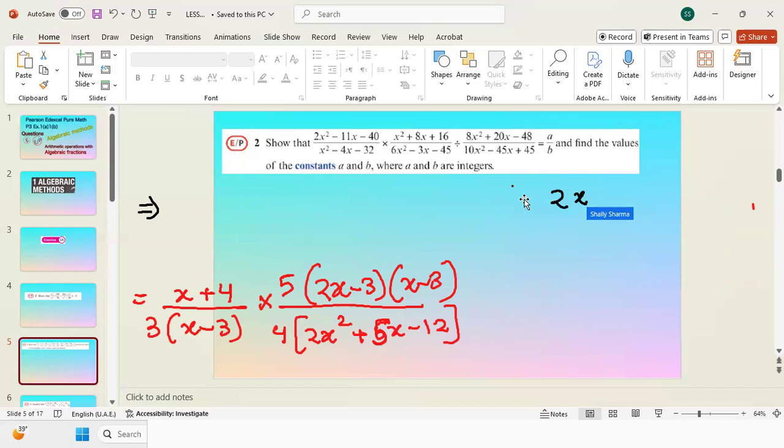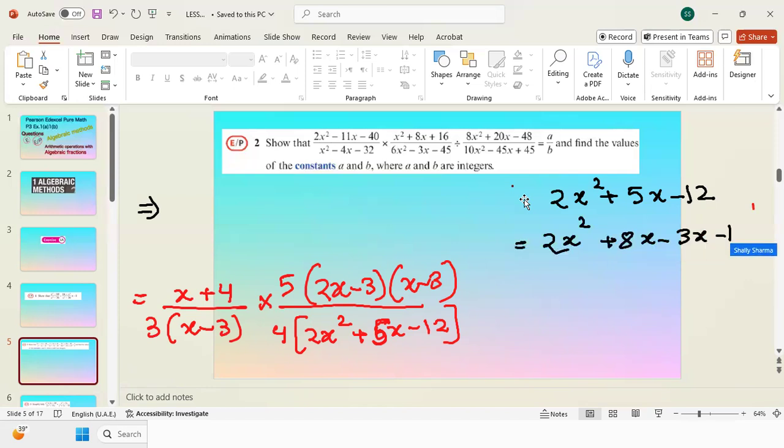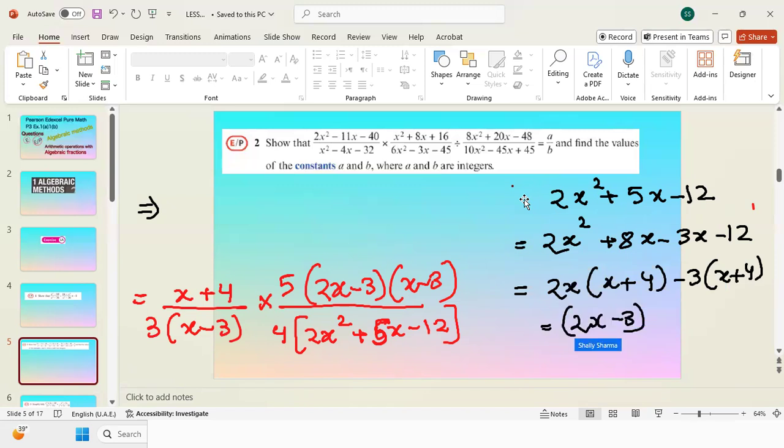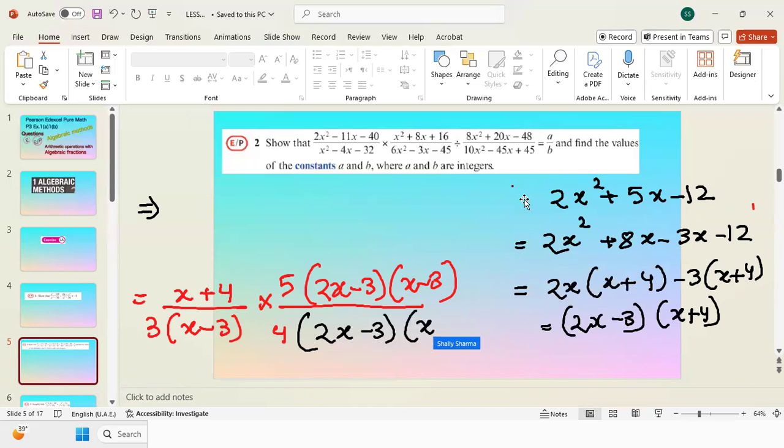We have 2x squared plus 5x minus 12, so I need to factorize it. It will be 2x squared plus 8x minus 3x minus 12, which is going to give me 2x common, so x plus 4, minus 3 common, again x plus 4. So I got 2x minus 3 times x plus 4. I am going to replace this expression with the same thing, so here I will write 2x minus 3 times x plus 4.